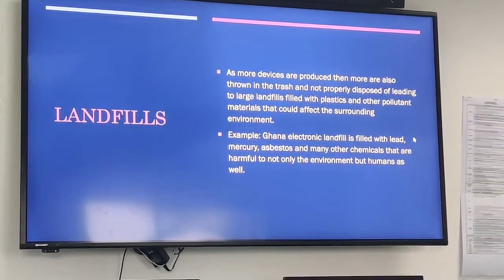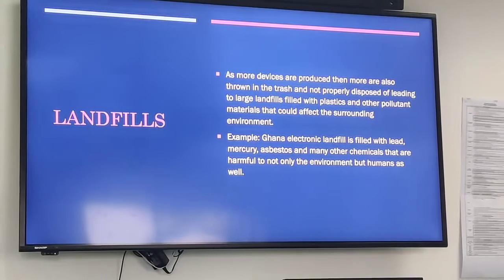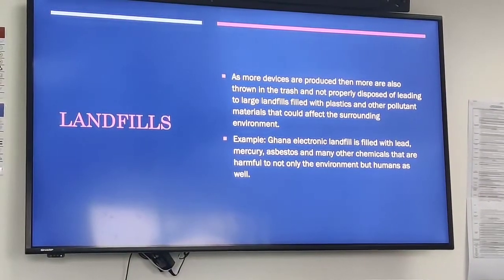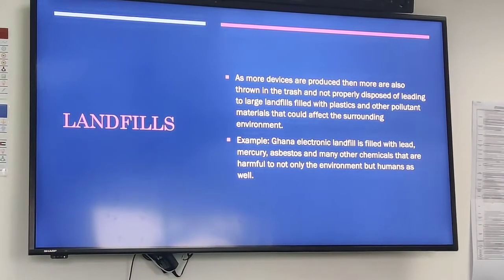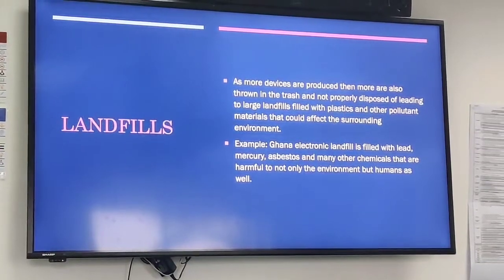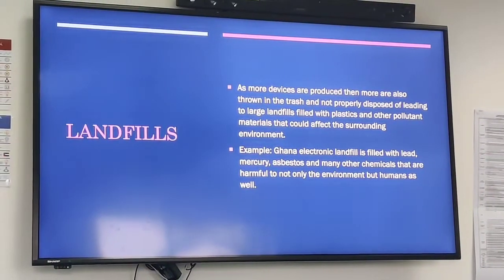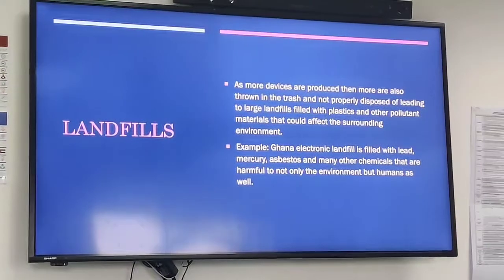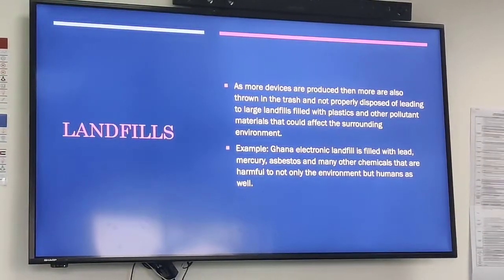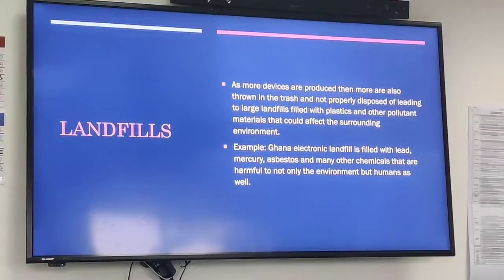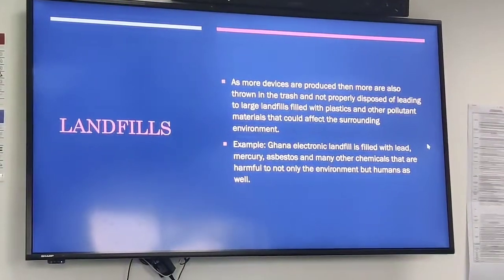Landfills. As more devices are produced, then more are also thrown into trash and are probably disposed of, leading to large landfills filled with plastics and other pollutant materials that could affect the surrounding environment. An example would be the Ghana electronic landfill, which is filled with lead, mercury, asbestos, and many other chemicals that are harmful to not only the environment, but the humans living around the area as well.